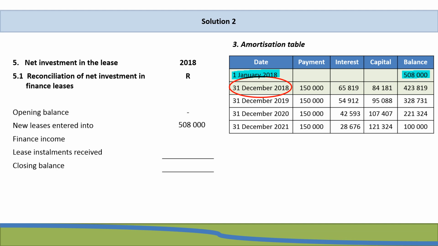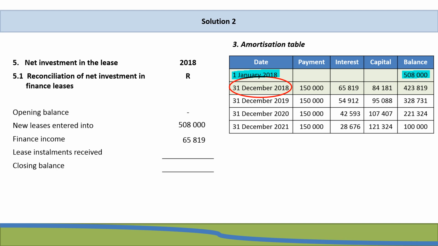The finance income, now this will be finance income for our current financial year. In other words, finance income that was earned for the year ended 31 December 2018, which is 65,819 Rand. And then we need to deduct any lease installments that were received.